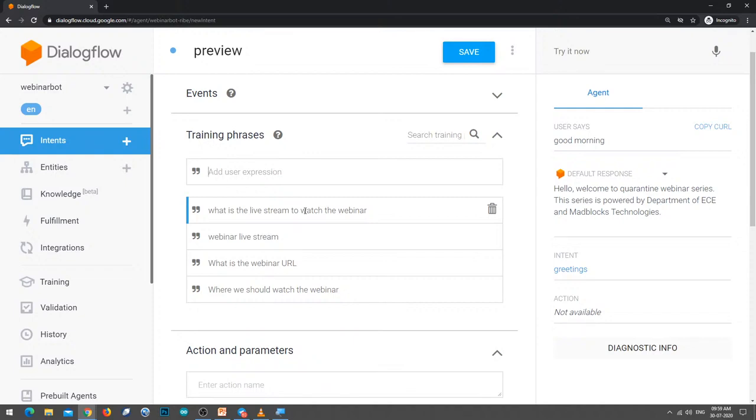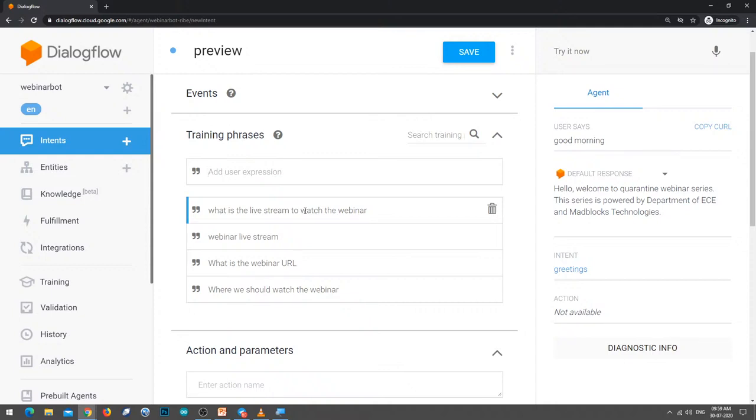It is all based on the application context, right? For example, if you want to build a chatbot for a hospital, there you will have different types of context, like a greetings context, a doctors context, a treatments context, a medicines context. So you'll have different types of context according to the application. Here, as we are designing a webinar bot, the context will be one is greetings, one is preview, one is booking a ticket, one is feedback, and one will be the end greeting, something like that.